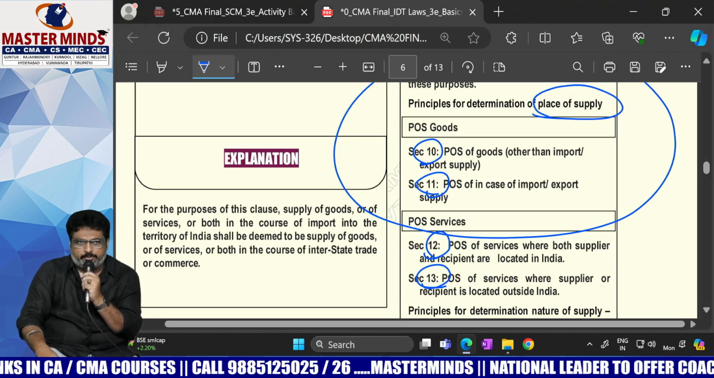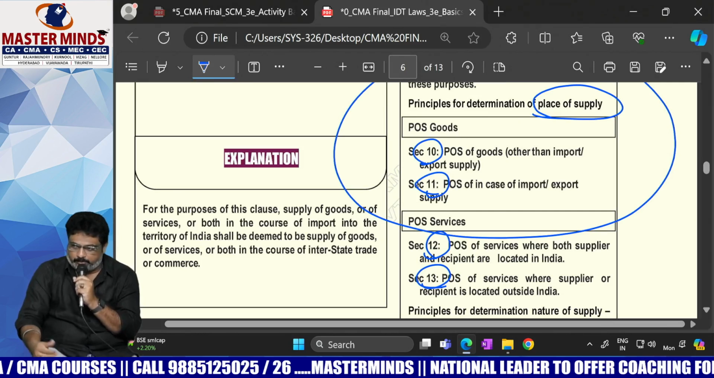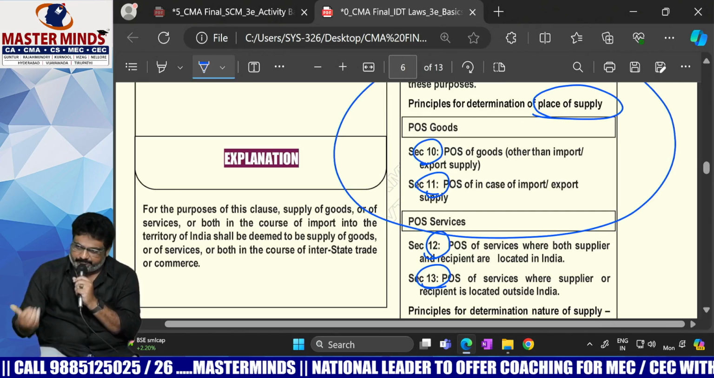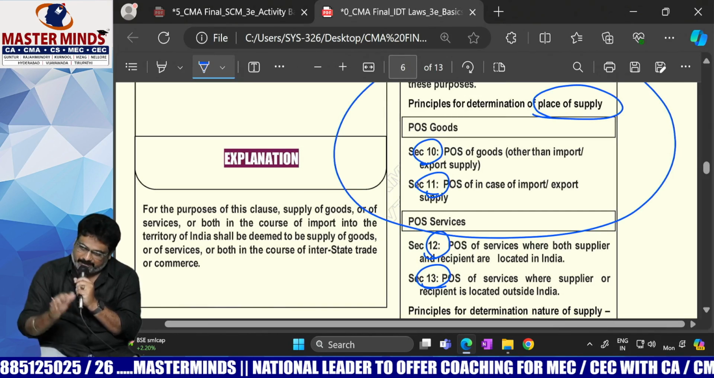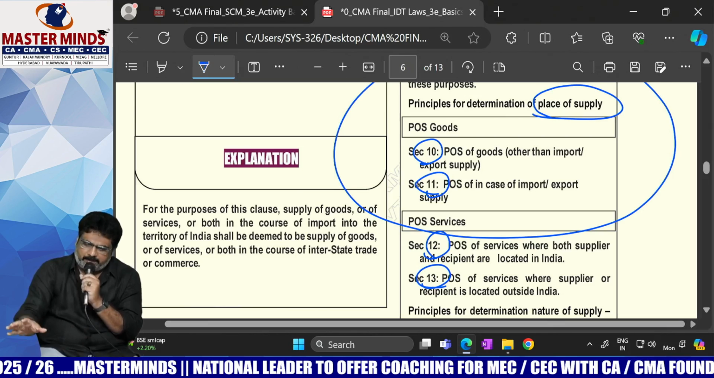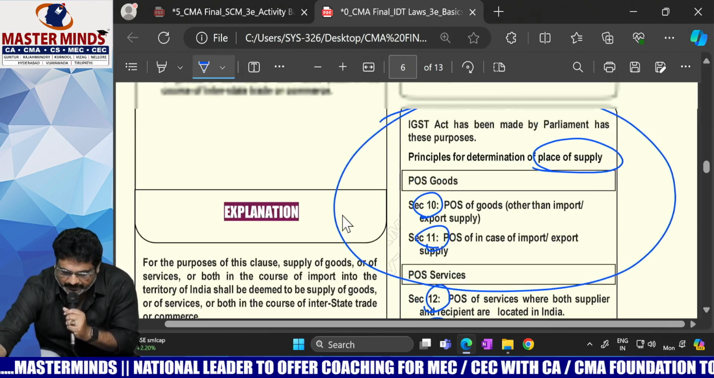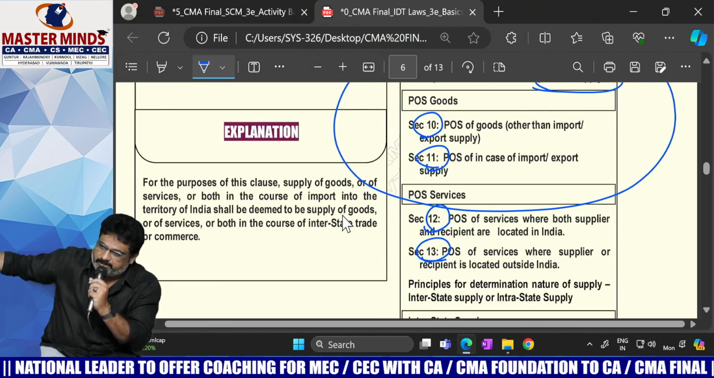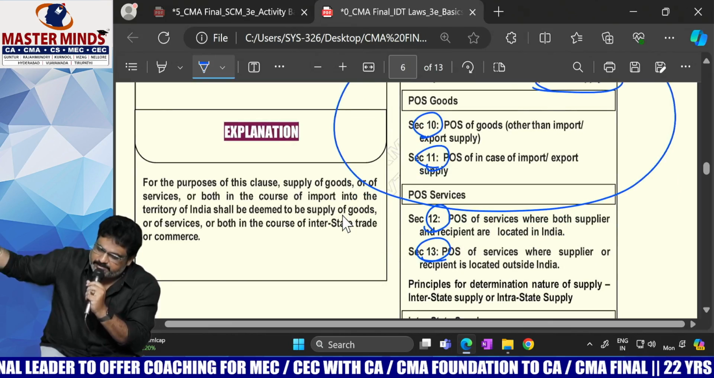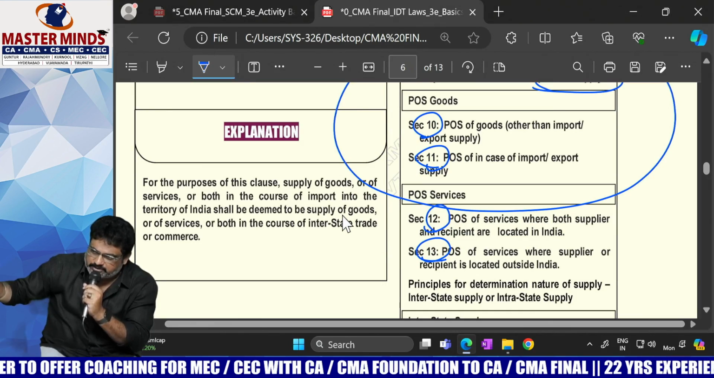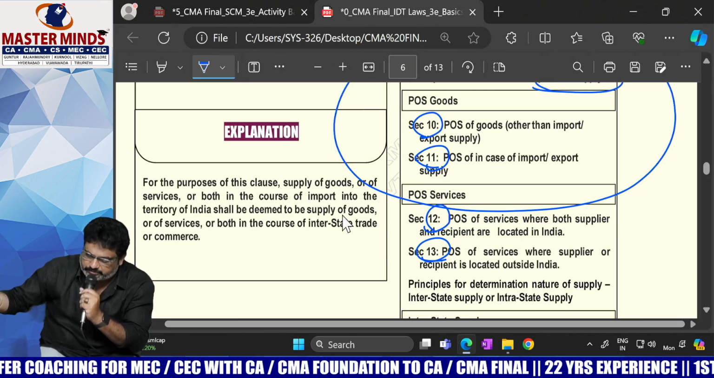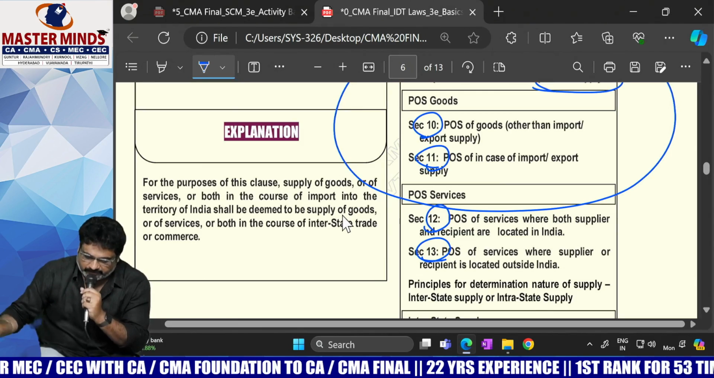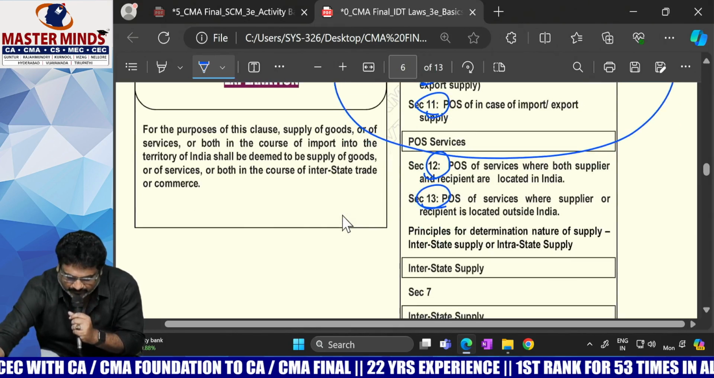Even if you are a new CMA Inter student and you don't know about place of supply, it does not make any difference, because it is in our CMA Final syllabus as a separate chapter, and we will have a detailed discussion on it later on. But simply, place of supply determination will be done by the IGST Act, and the IGST Act created 4 sections for the determination of place of supply. Sections 10 and 11 deal with place of supply with respect to goods. Sections 12 and 13 deal with services. And apart from that, one explanation was there.